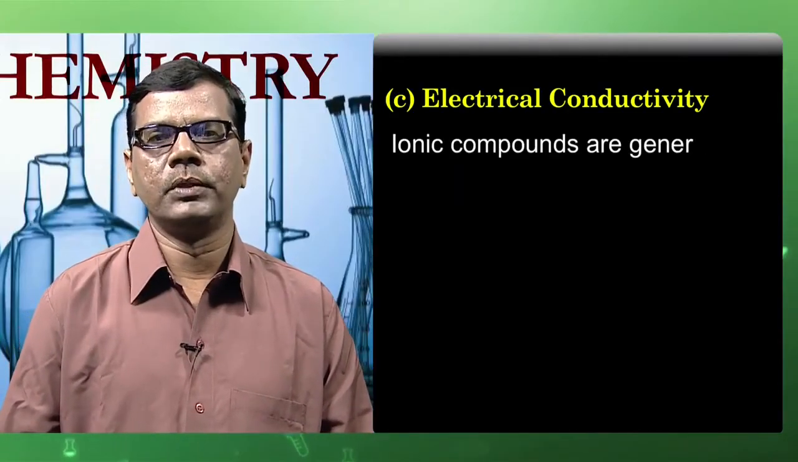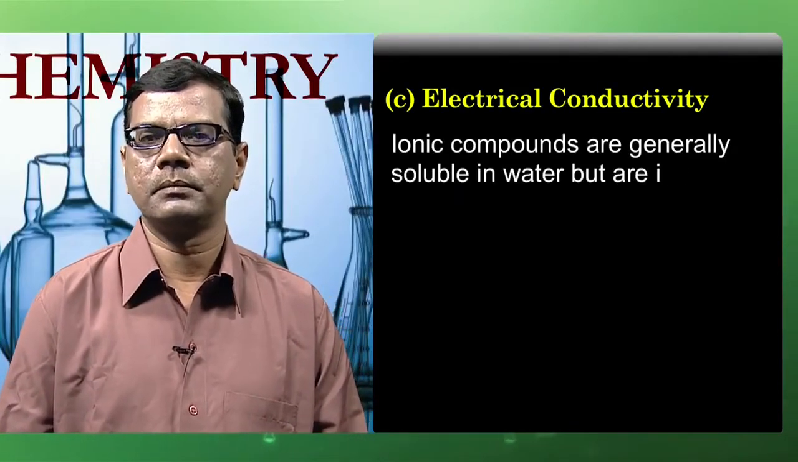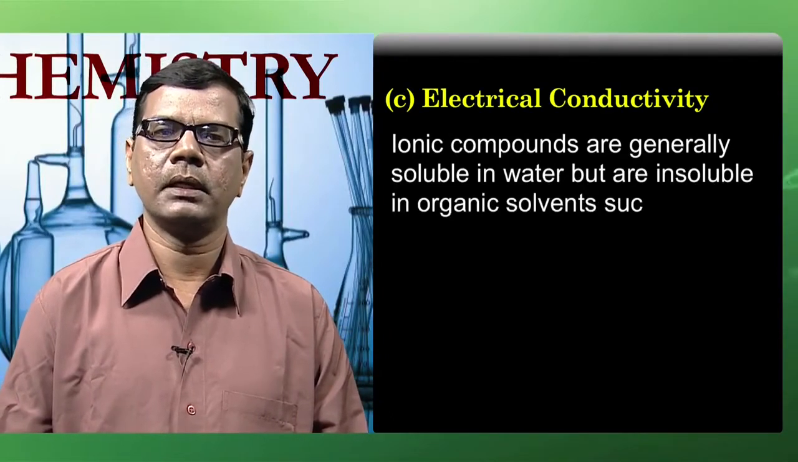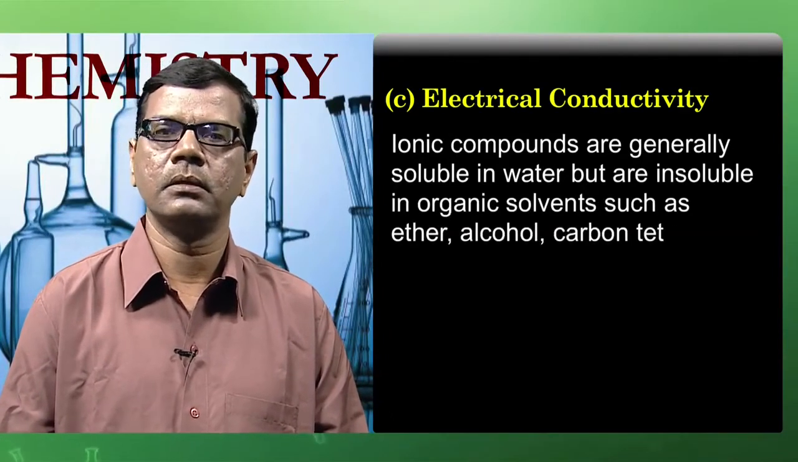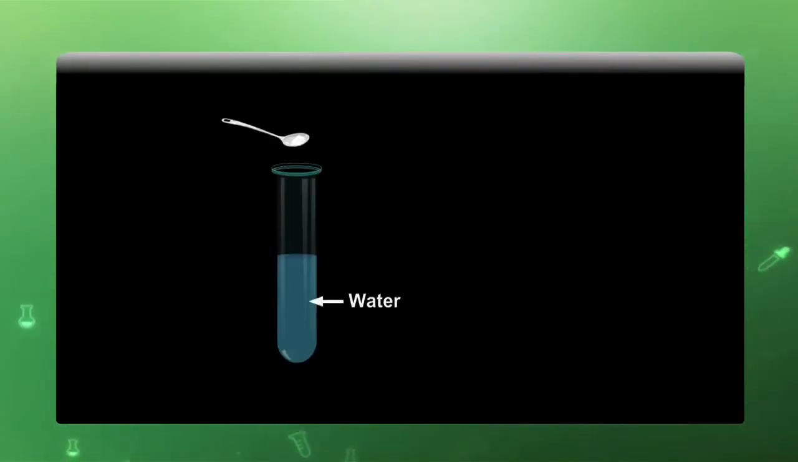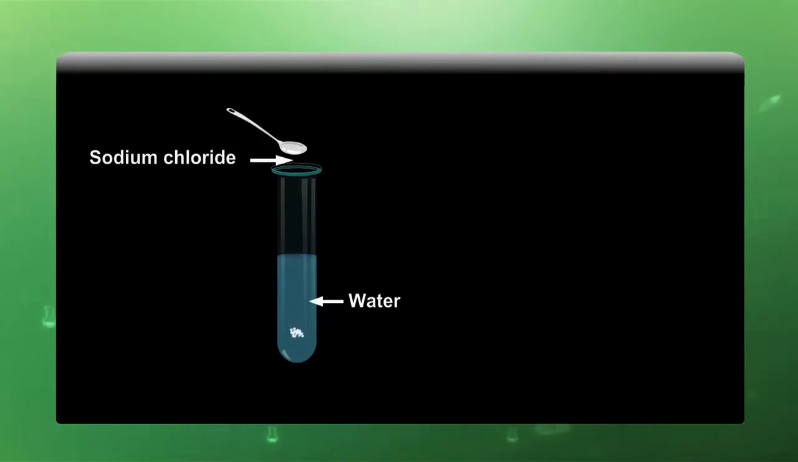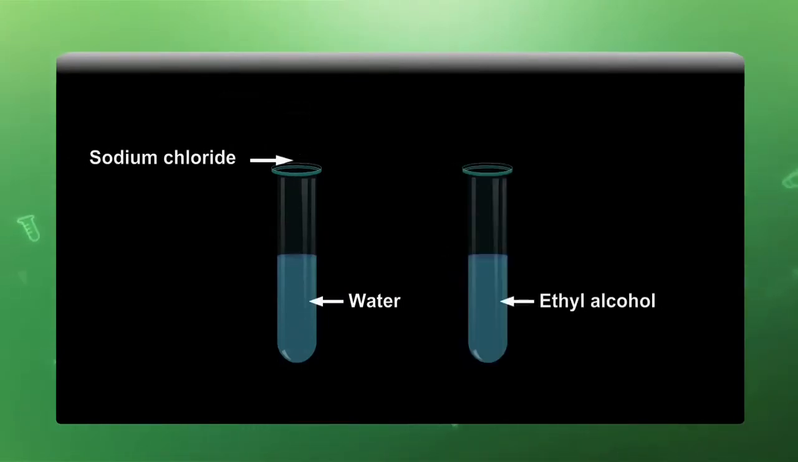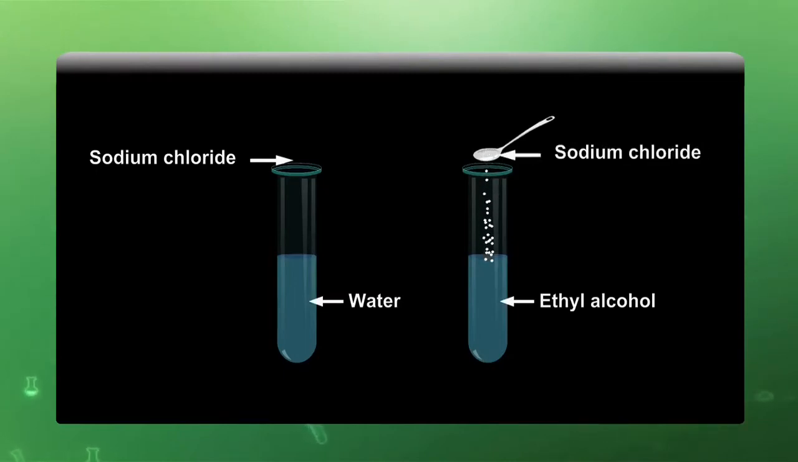Solubility. Ionic compounds are generally soluble in water, but are insoluble in organic solvents such as ether, alcohol, carbon tetrachloride, etc. Watch this activity. This activity shows that we are dissolving sodium chloride once in water, and in the second case we are dissolving sodium chloride in ethyl alcohol, which is an organic compound. We will observe that in water, sodium chloride gets dissolved, but in ethyl alcohol, the crystals remain as such, that is, they are insoluble in ethyl alcohol.